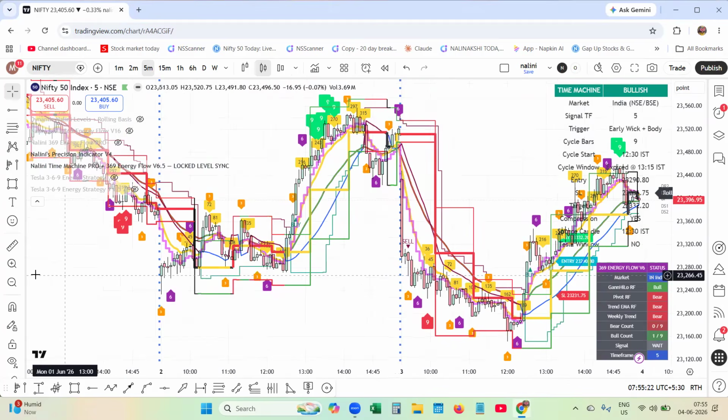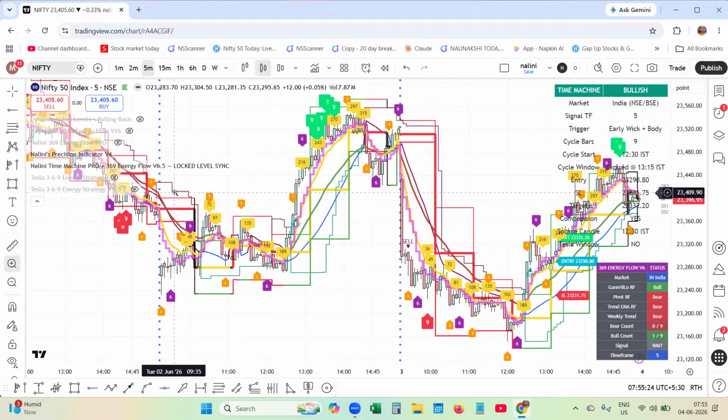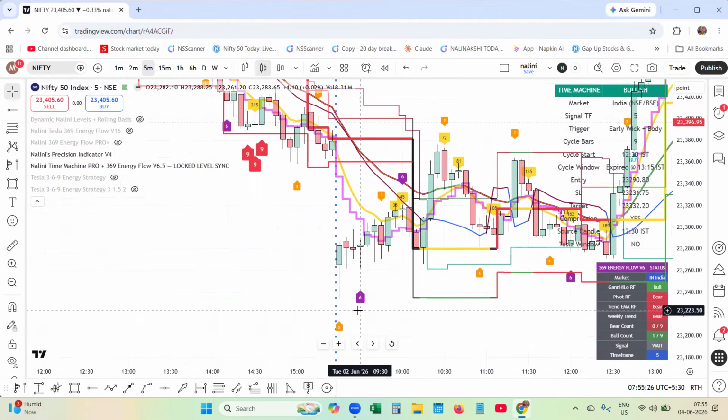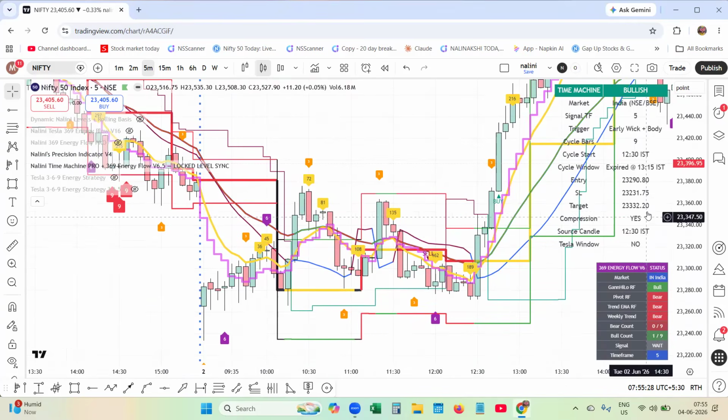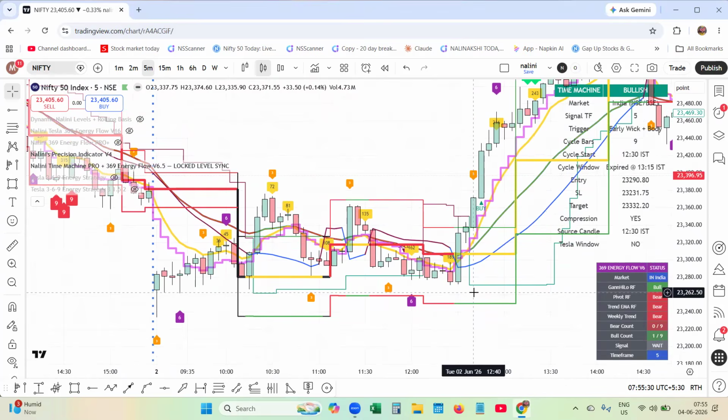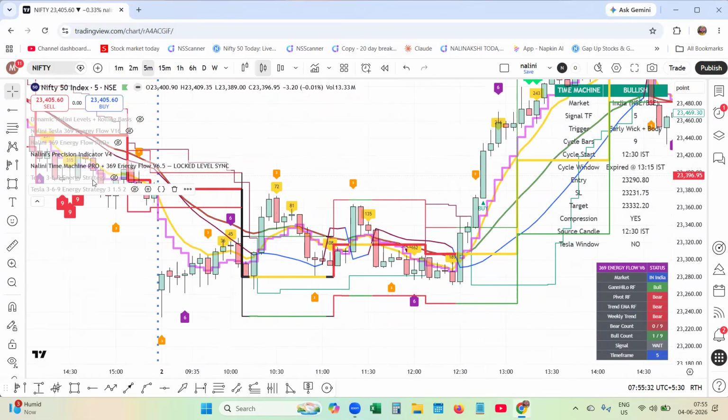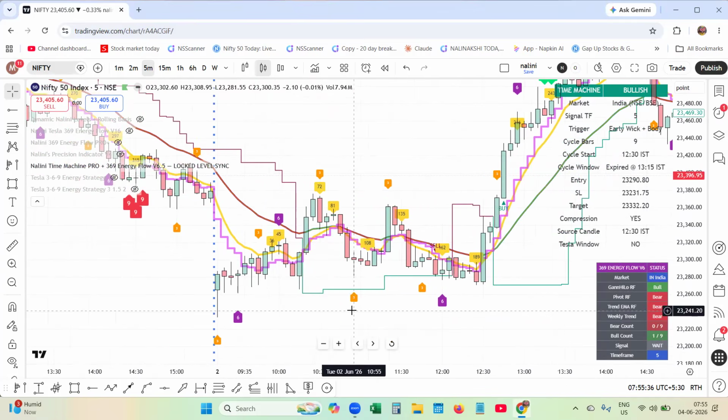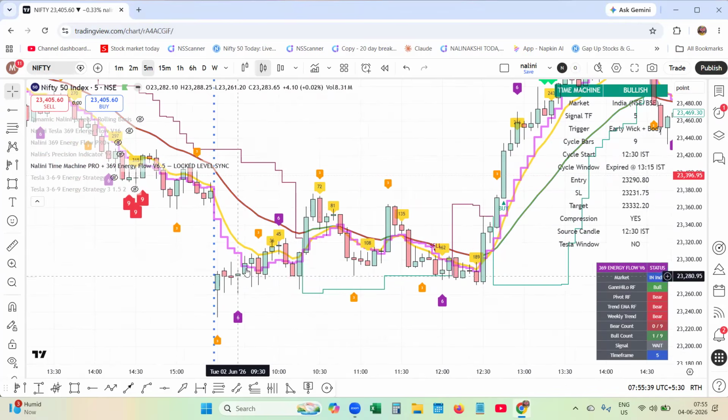You may think energy flow as well as Tesla time is there. I'm zooming out. You may think there are so many lines and everything. Let me take out the Nalini precision engine for a while and Tesla time. The times are 36, 45, 72, 81, 108, 135, 162. These are the Tesla time.